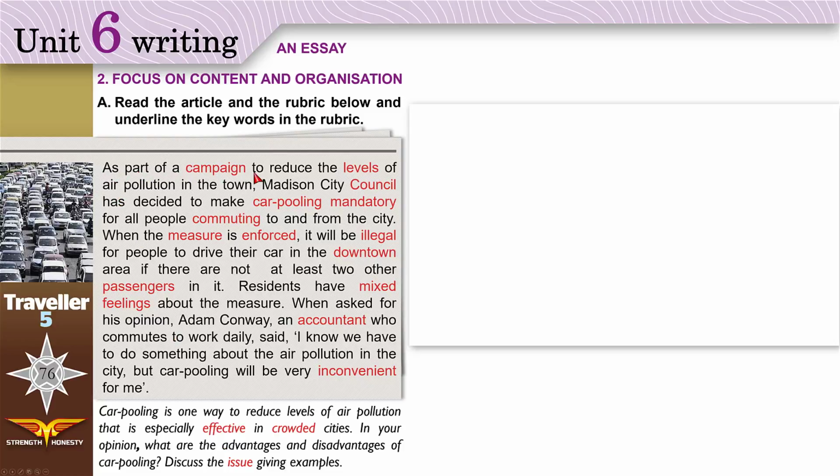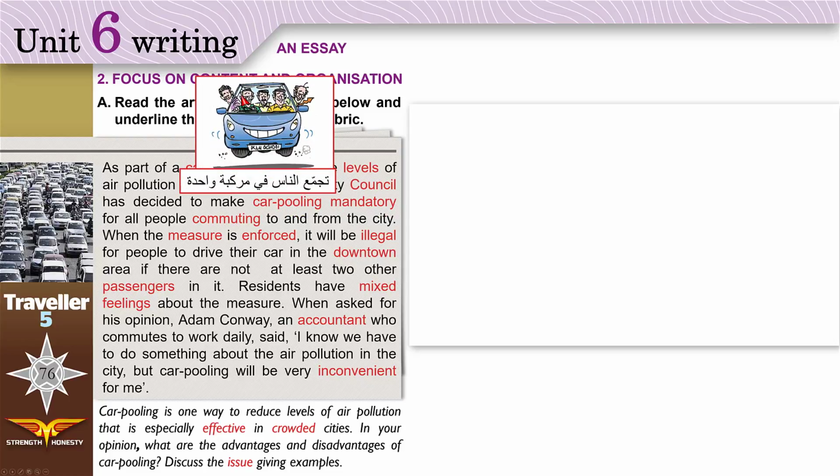As part of a campaign to reduce the levels of air pollution, a campaign means a series of actions. One action after another, you do these actions to achieve a purpose, a goal. To reduce the levels, the amount of air pollution in the town. Madison is a city. Madison City Council. A council is a group of people who are chosen to make rules for the city. Has decided to make carpooling mandatory.